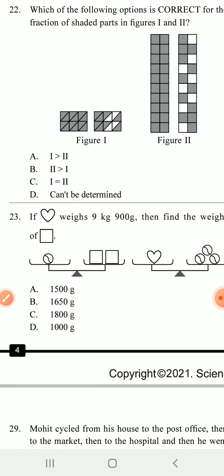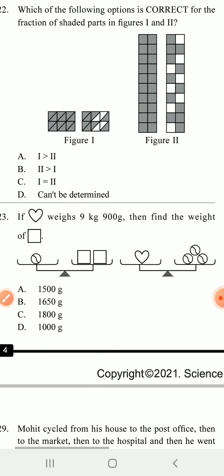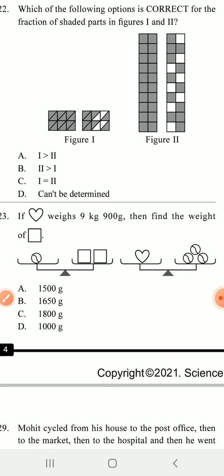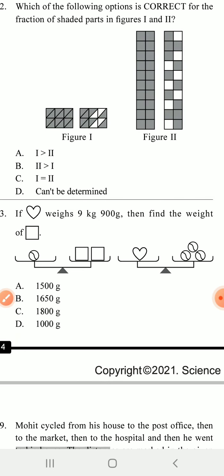23. If a symbol weighs 9 kg 900 gram, then find out the weight of this figure, a square. So figures are given in different types of orders. On the left side there is a pen, a ball. On the right side there are 2 squares. And in the second case the symbol is given on the left and the other ball is given on the right side. So 9 kg 900 gram is the weight.